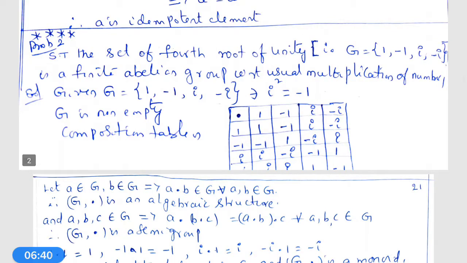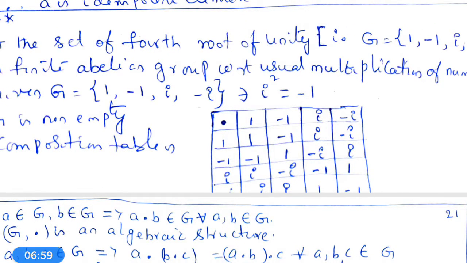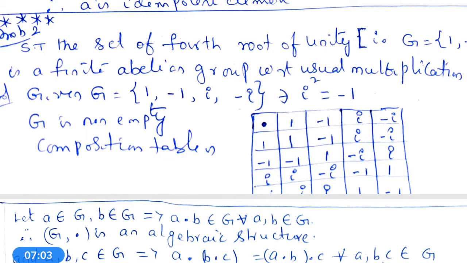For this problem's solution, given G is equal to the fourth roots of unity. What are the fourth roots of unity? 1, minus 1, I, minus I. That's why G is equal to the set of 1, minus 1, I, minus I. Therefore G is non-empty.